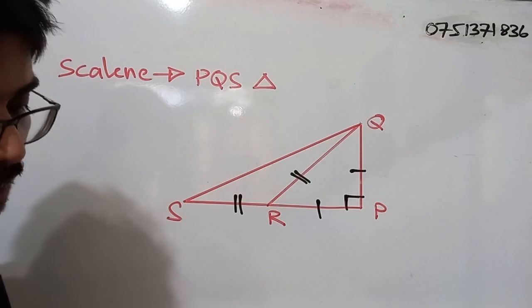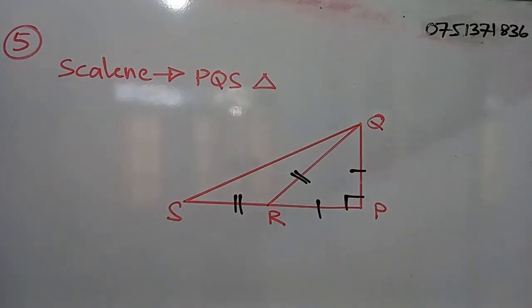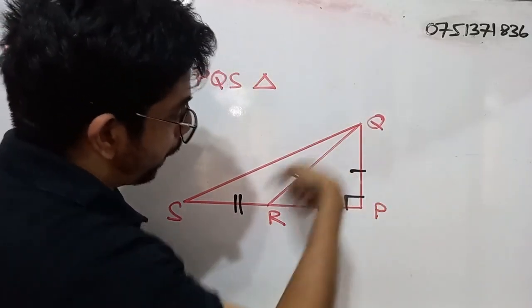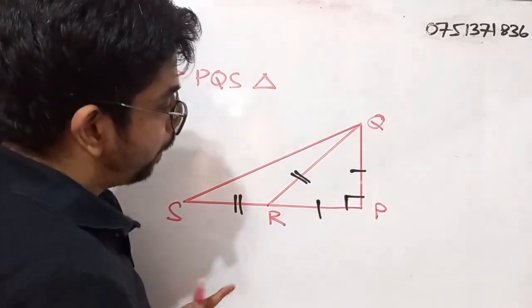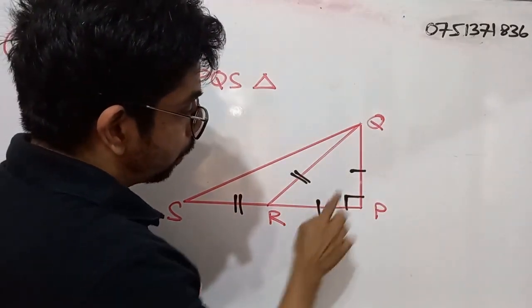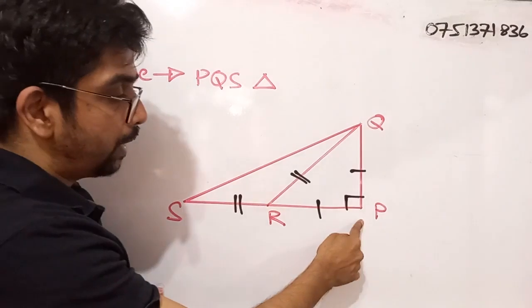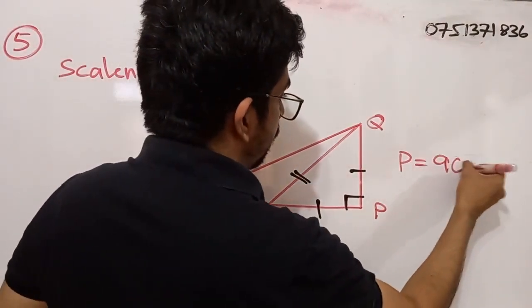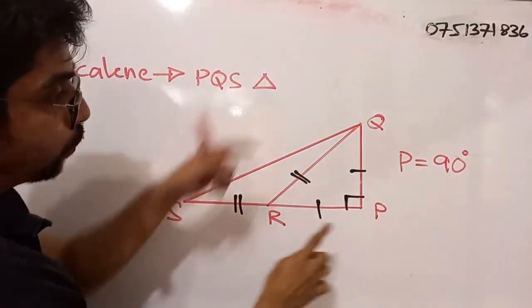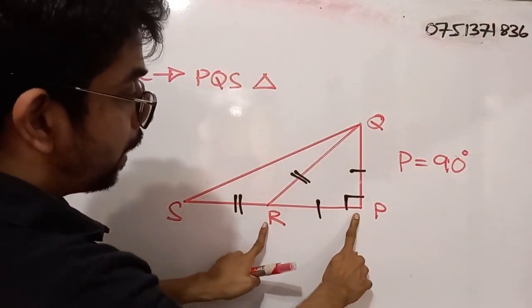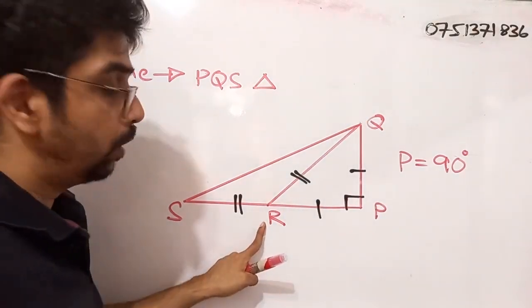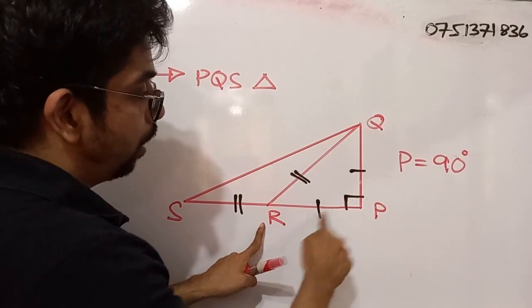Right. So next we have the right angle isosceles triangle. If we take a look at this triangle, which is PQR, using this marking we know that angle P is 90 degrees. And also PQ and PR lengths of the PQR triangle are equal. How do we know that? By observing these two signs.